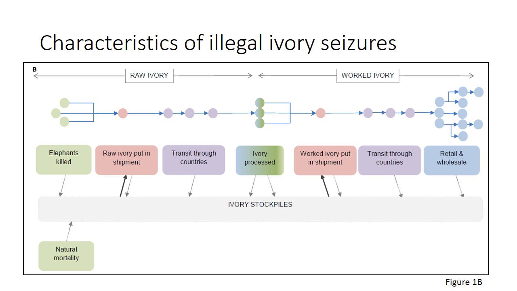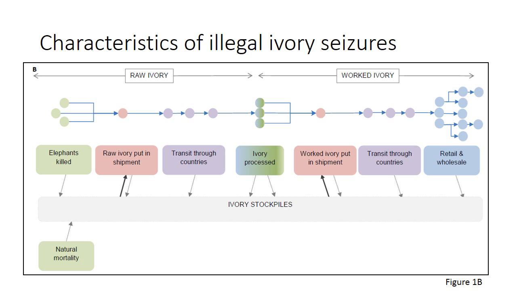So for example, ivory from a number of different countries may be brought together to put into one shipment of raw ivory. This shipment may pass through several countries before ending up at an ivory processing unit. Ivory from several ivory processing units may be put together into one shipment of worked ivory, which then might pass through several countries before ending up at wholesale or retailers. Individual items may then be purchased and may again pass through a number of different countries as they return with the consumer to their home.